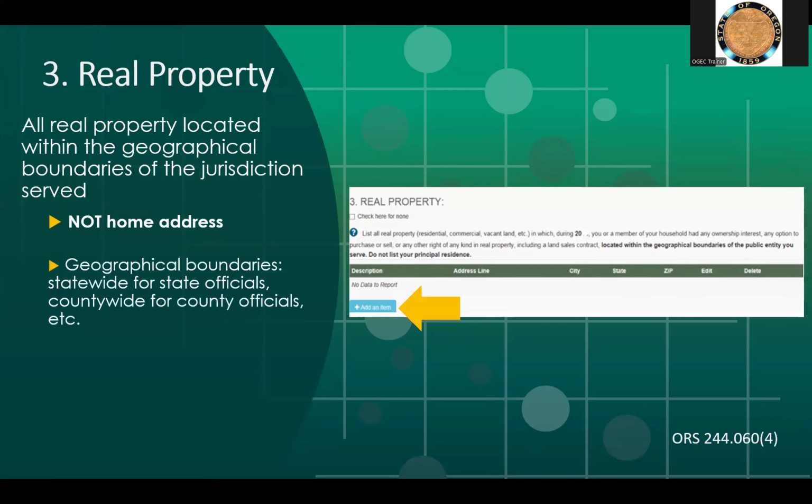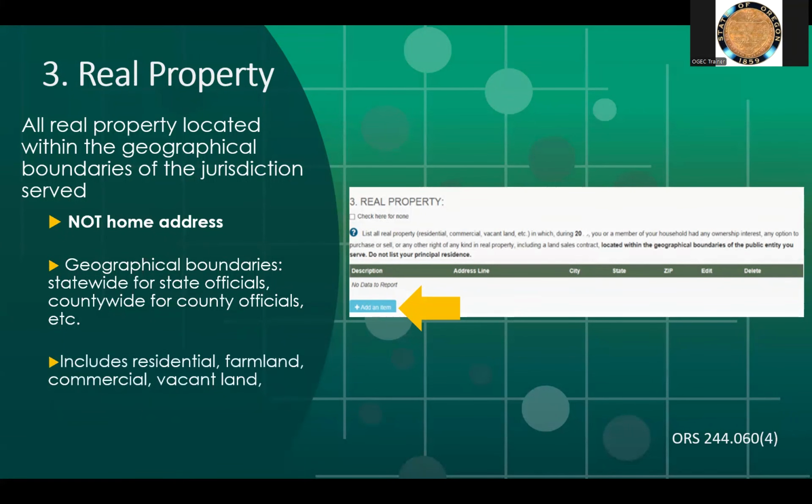Geographical boundaries depend on your jurisdiction. It would be statewide for state officials, countywide for county officials, etc. Example, the director of U of O would include all property owned in Oregon because U of O is located in Oregon, whereas the mayor of the city of West Linn would only list properties owned within the city of West Linn.